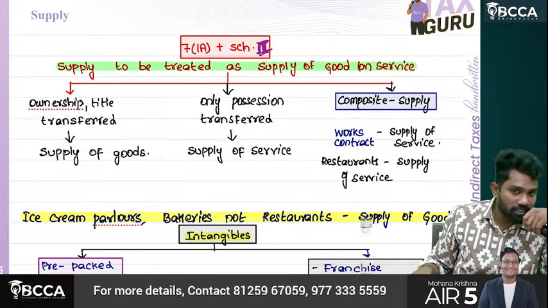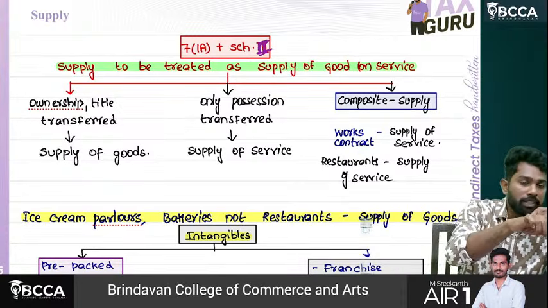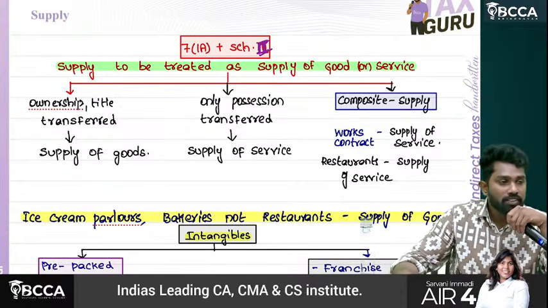So now the question is whether a works contract has to be treated as supply of goods or supply of services. Schedule 2 made it clear that it has to be treated as what? Supply of service. Then restaurants.